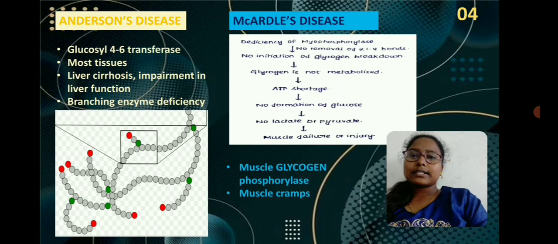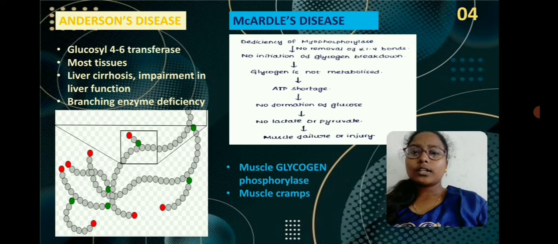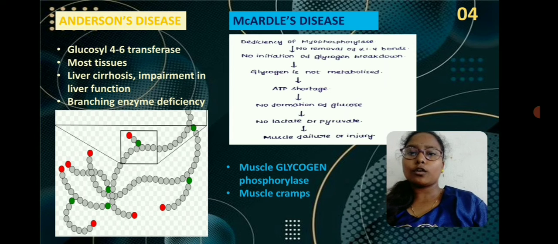Next one is McArdle's disease. This is also called type 5 glycogenosis. Generally we have six types of glycogenosis, and the fifth type is McArdle's disease. It is due to the deficiency of muscle glycogen phosphorylase, which is also called myophosphorylase. Myo here indicates the myoglobin protein which is present in the muscle.